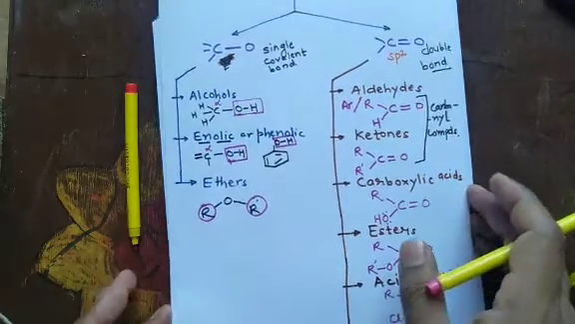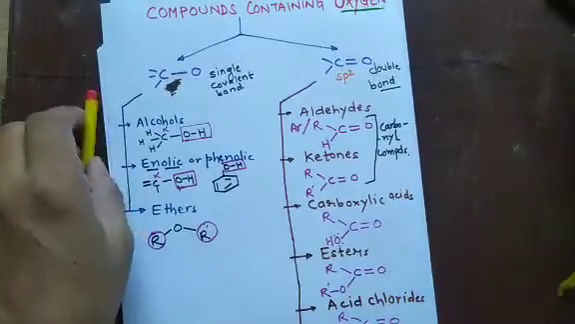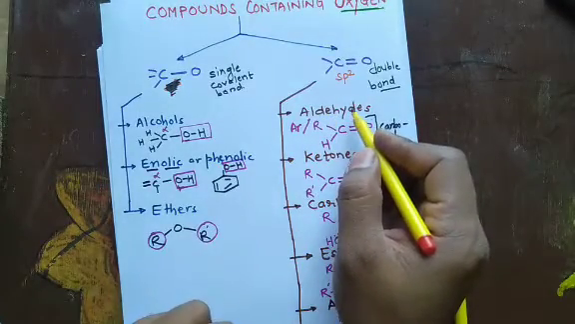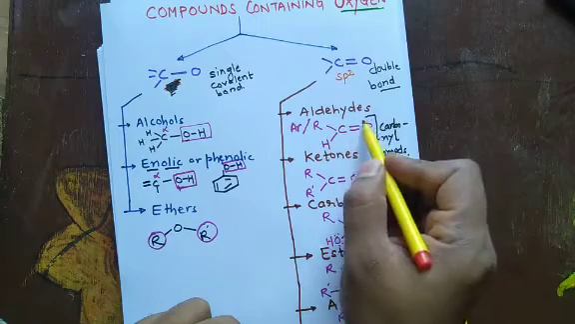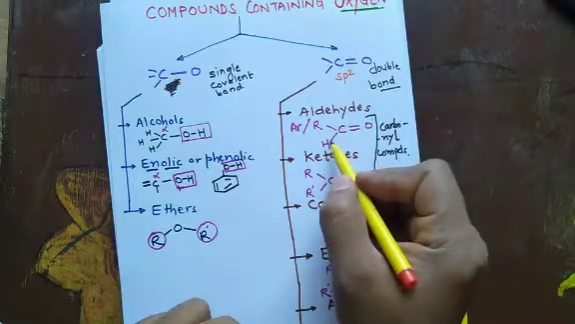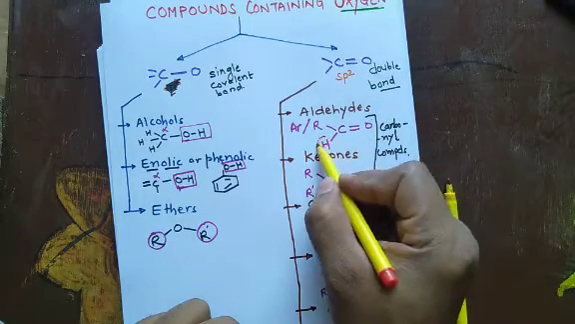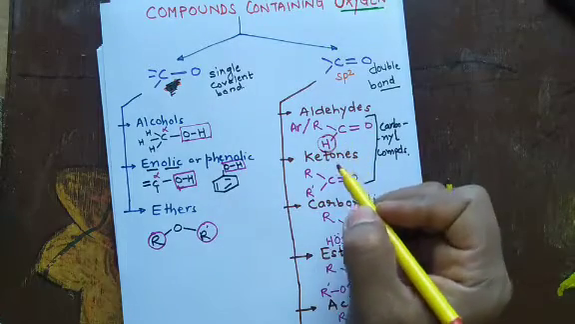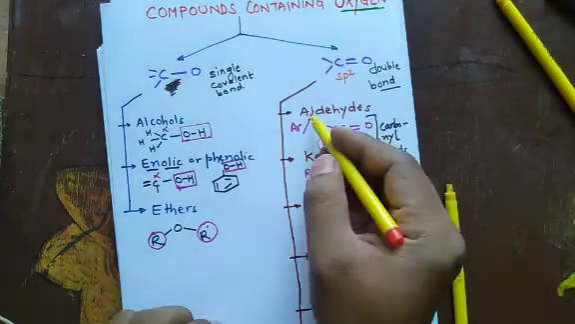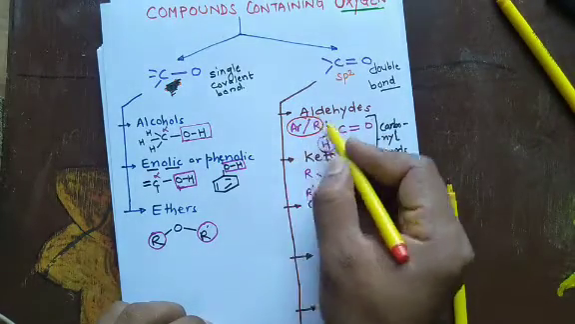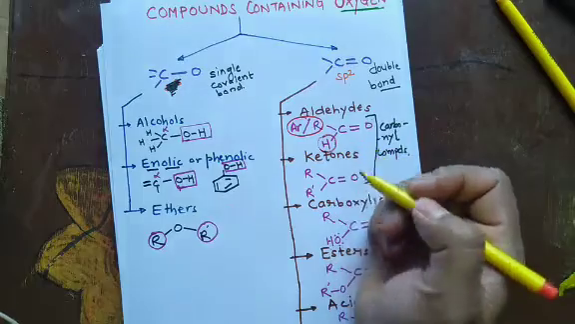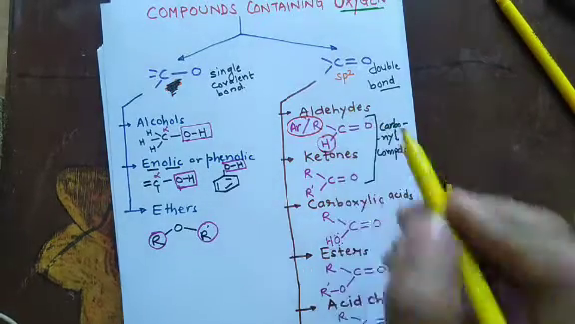Now, compounds containing carbon oxygen double bond. See, aldehydes have carbon oxygen double bond. When this carbon oxygen double bond has one hydrogen atom attached to carbon, then it is known as aldehyde. And this R can be alkyl or aryl, means in place of alkyl you can have aromatic groups also.